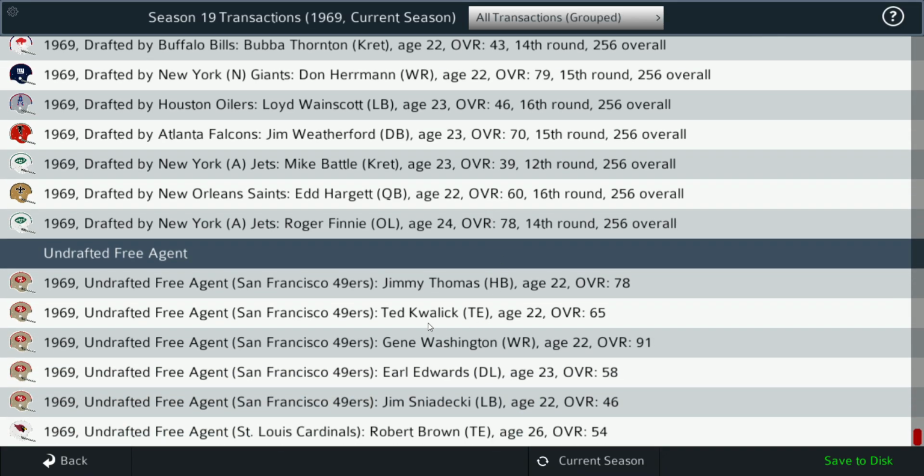But again, these were guys that were left off. I think the only one that was actually undrafted, it shows up on the '69 league file, is Robert Brown as a tight end for the Cardinals. But all of these guys were drafted, actually. And so I've since corrected that league file and uploaded that. So if anyone's downloading the '69 season to use for the first time, those should be correctly indicated as when they were drafted in that league file.